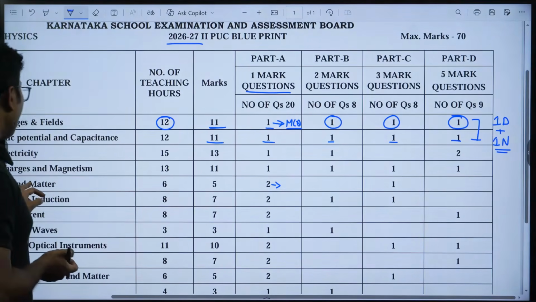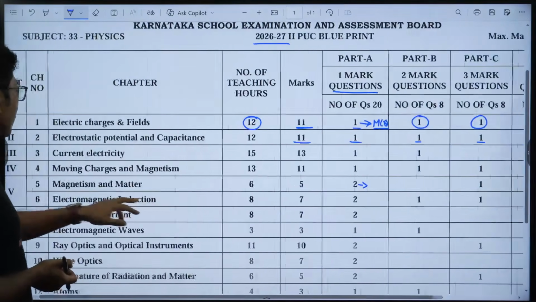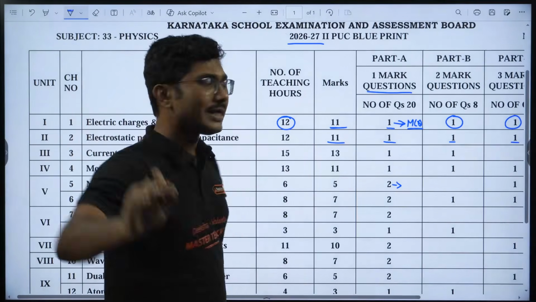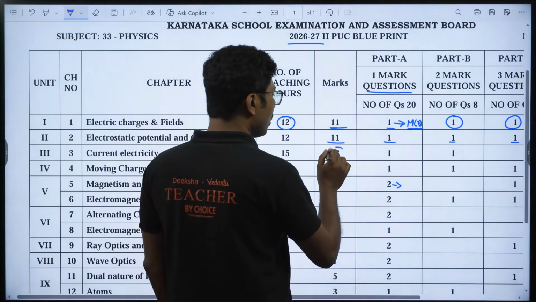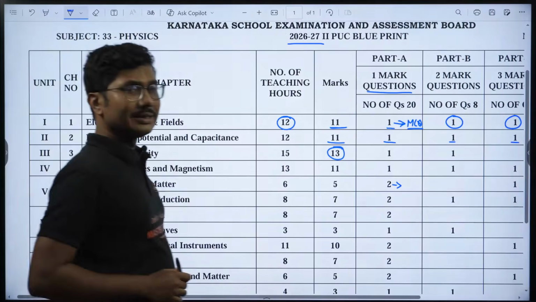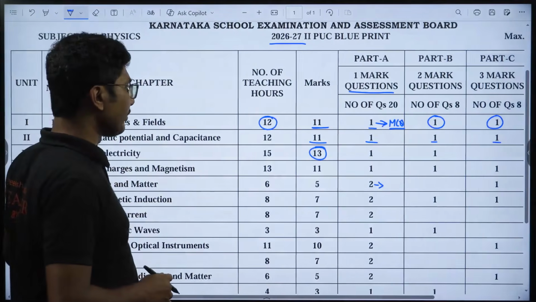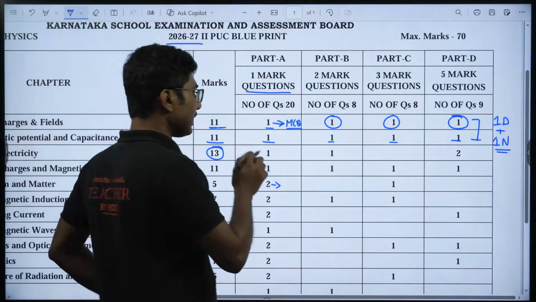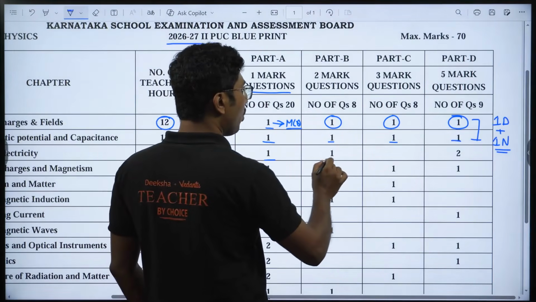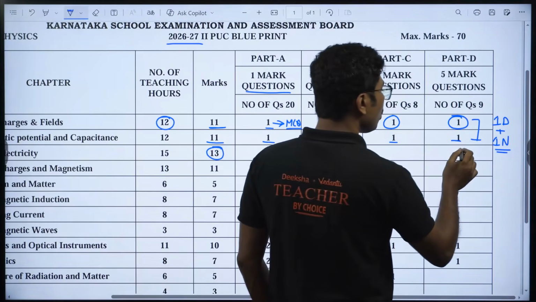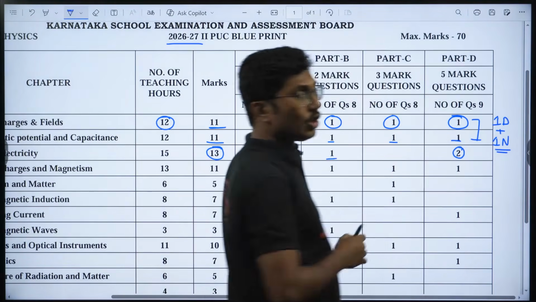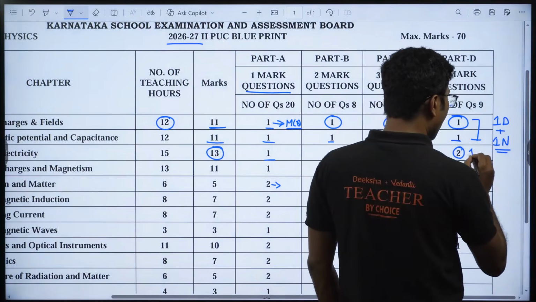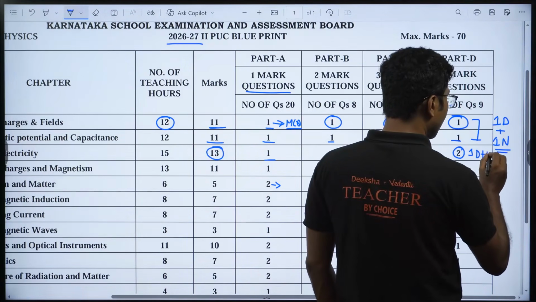Okay, now current electricity, the third chapter, one of the most important chapters for your KCET preparation as well as your PU preparation. You can see there are a total of 13 marks, so this is the highest weighted chapter of your second PUC, and here you are going to get 1 MCQ, 1 2-marker and 2 5-markers. 2 5-markers means definitely 1 derivation plus 1 numerical.